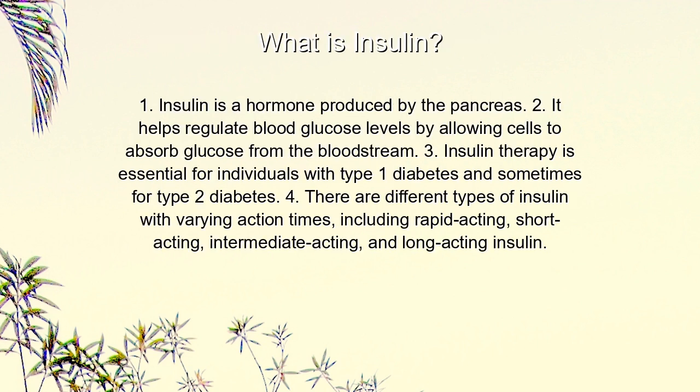What is insulin? 1. Insulin is a hormone produced by the pancreas. 2. It helps regulate blood glucose levels by allowing cells to absorb glucose from the bloodstream. 3. Insulin therapy is essential for individuals with type 1 diabetes and sometimes for type 2 diabetes. 4. There are different types of insulin with varying action times, including rapid-acting, short-acting, intermediate-acting, and long-acting insulin.